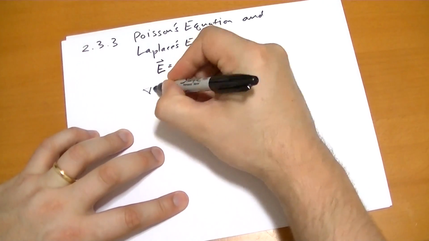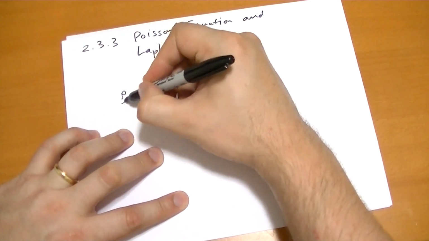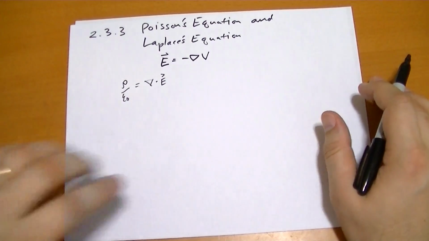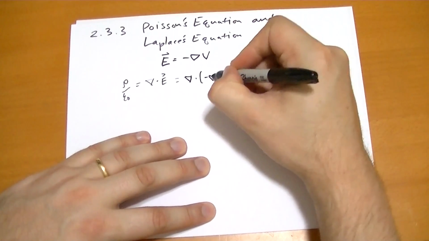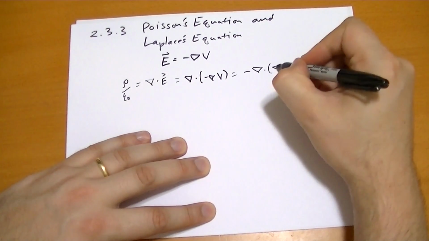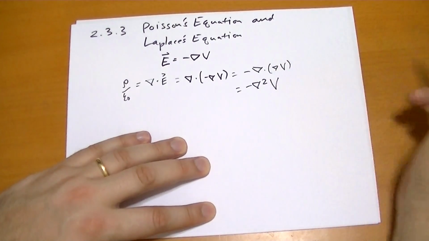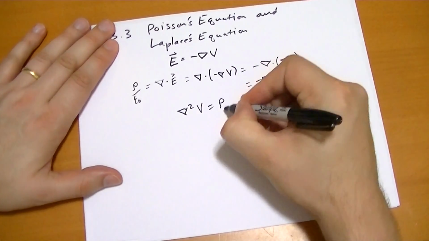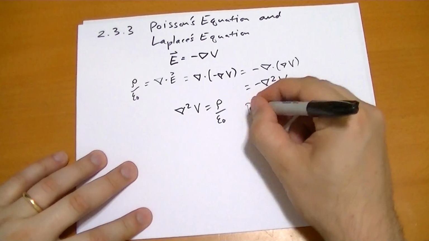So the divergence of E, well, we already know that's going to be equal to the charge density over epsilon naught at that point. And this is also going to be equal to the divergence of the gradient of negative the gradient. So pull that minus sign out. So we have minus the divergence of the gradient of V. So we have basically minus the Laplacian of V. So we get the result that the Laplacian of the potential is equal to the charge density in space divided by epsilon naught. And this is known as Poisson's equation.